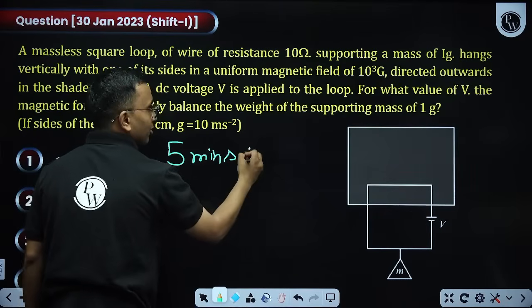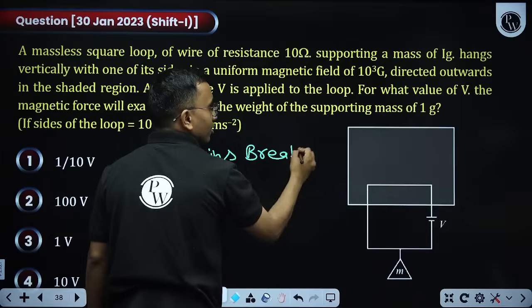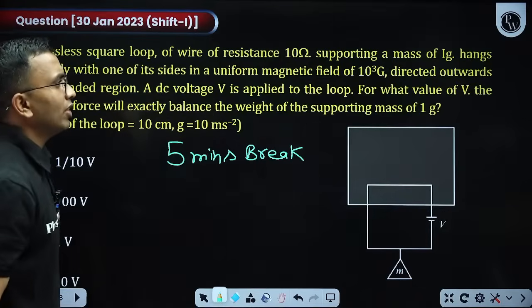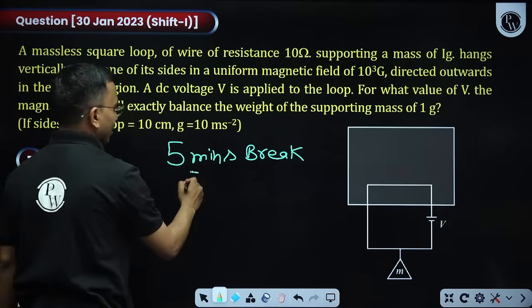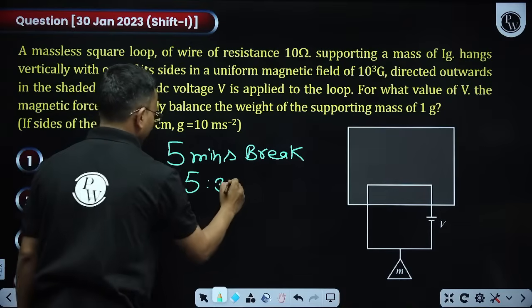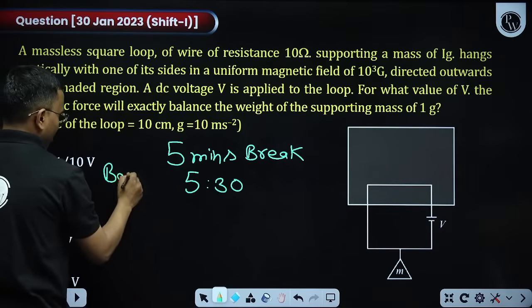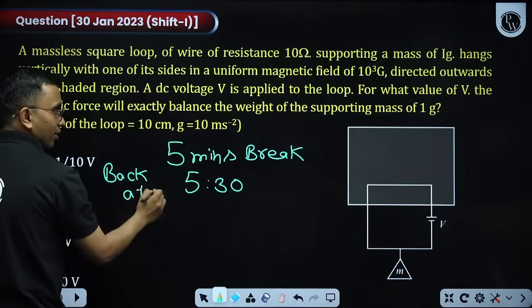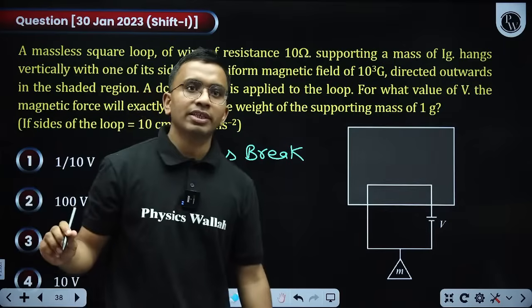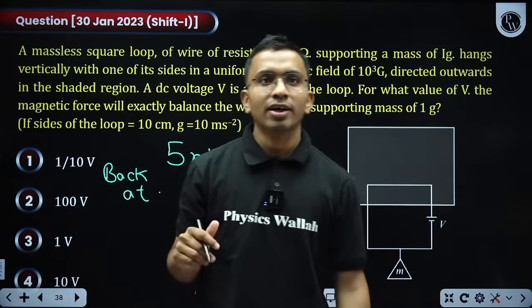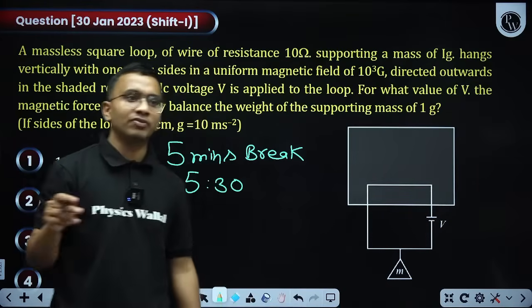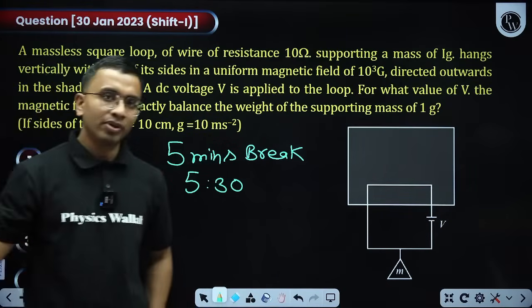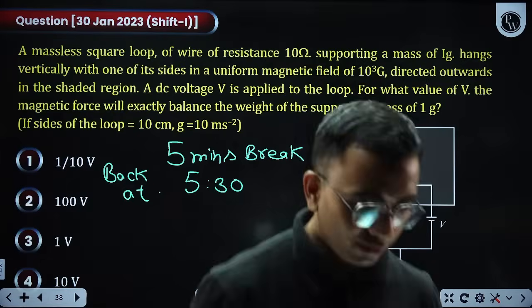I'm taking a 5 minutes break. So this is 5:25. We'll be back at 5:30. Then we will do the rest of the questions. So you can take a break, you can go to the washrooms.